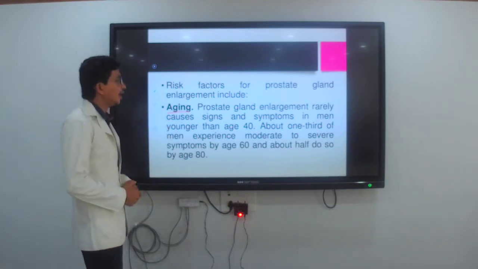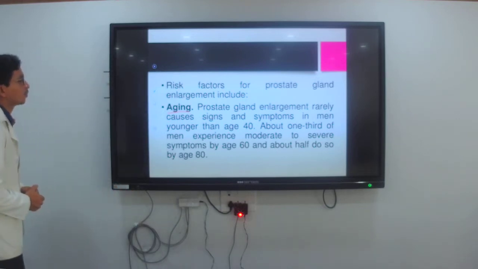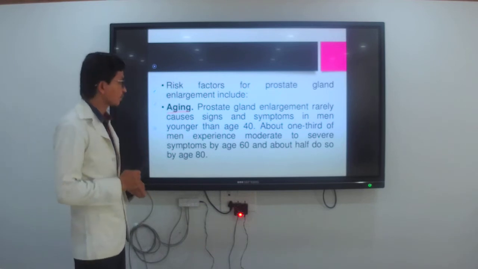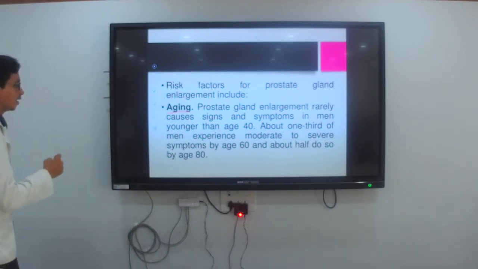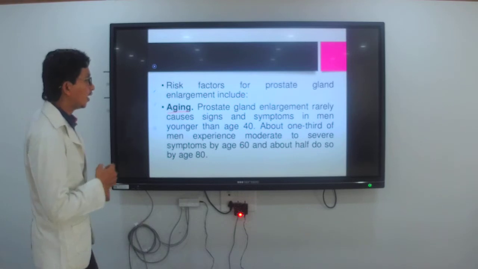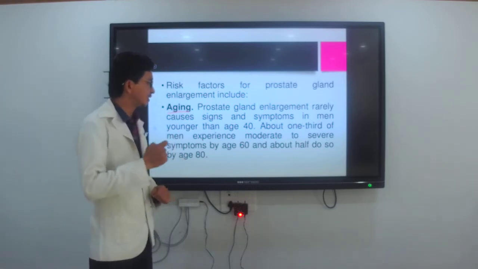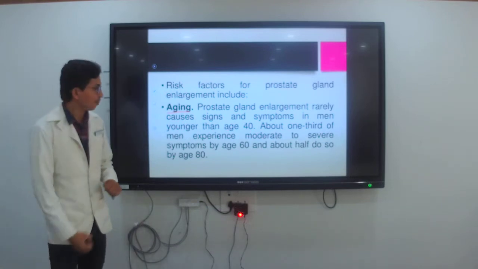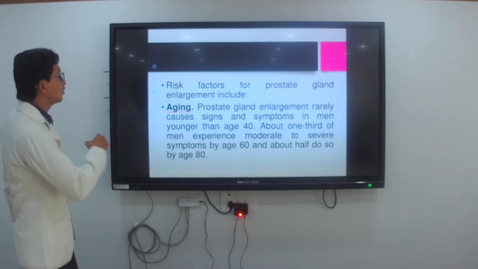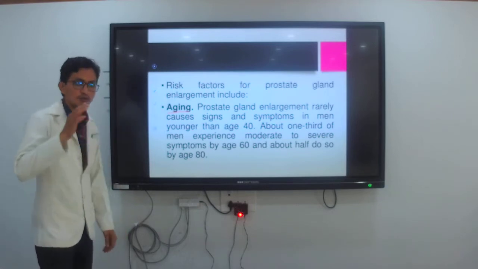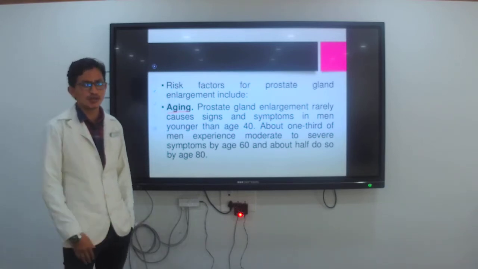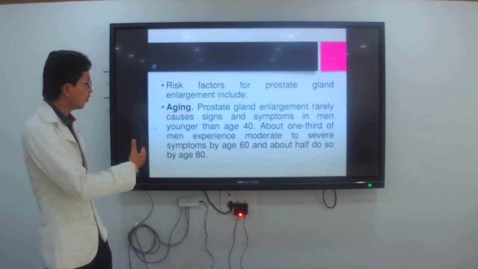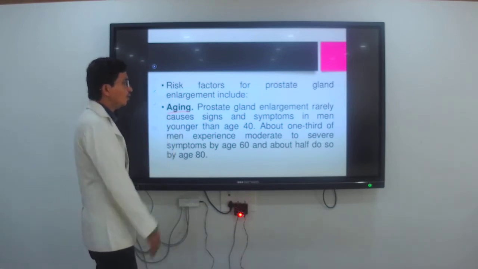Prostate gland enlargement rarely causes signs and symptoms in men younger than age 40. About 1/3 of men experience moderate to severe symptoms by age 60, and about half do by age 80. Above the age of 40, they can suffer from BPH due to hormonal changes or infection.